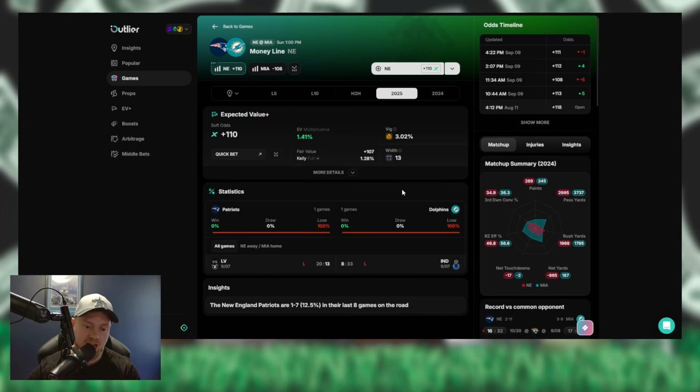Obviously, A-Chain and Tyreek Hill didn't have much of a chance. I think A-Chain rushed for 60 yards versus the Colts. It was 8-33, man. In a blowout loss like that, Tua only threw for 120 passing yards. He did not throw for much at all. I could see him going under his passing line this game as well, unless they come out here and have a complete 180 of what they did in the last game, which I just don't think is going to happen going against New England either.